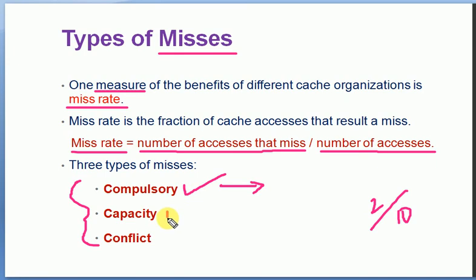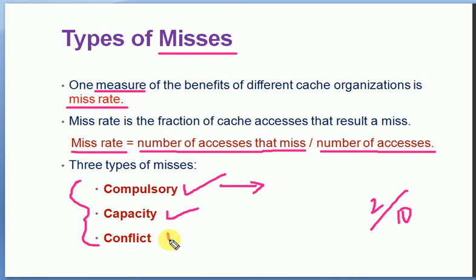Now the second one is capacity misses. It is the miss because of the lack of capacity, so the place for the data is not available. If such misses are there due to the capacity issue, that miss is called a capacity miss.